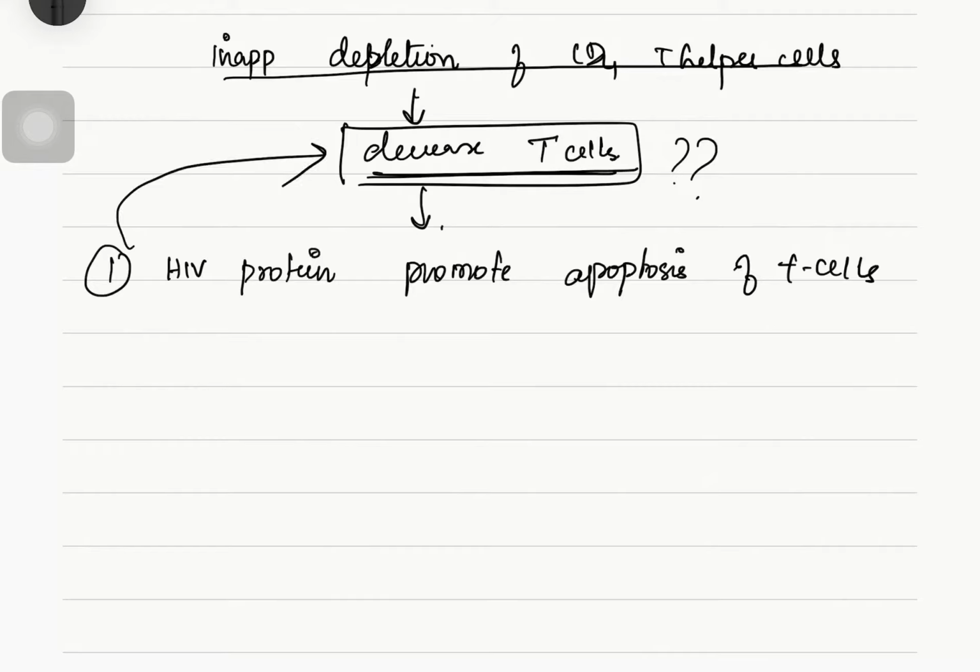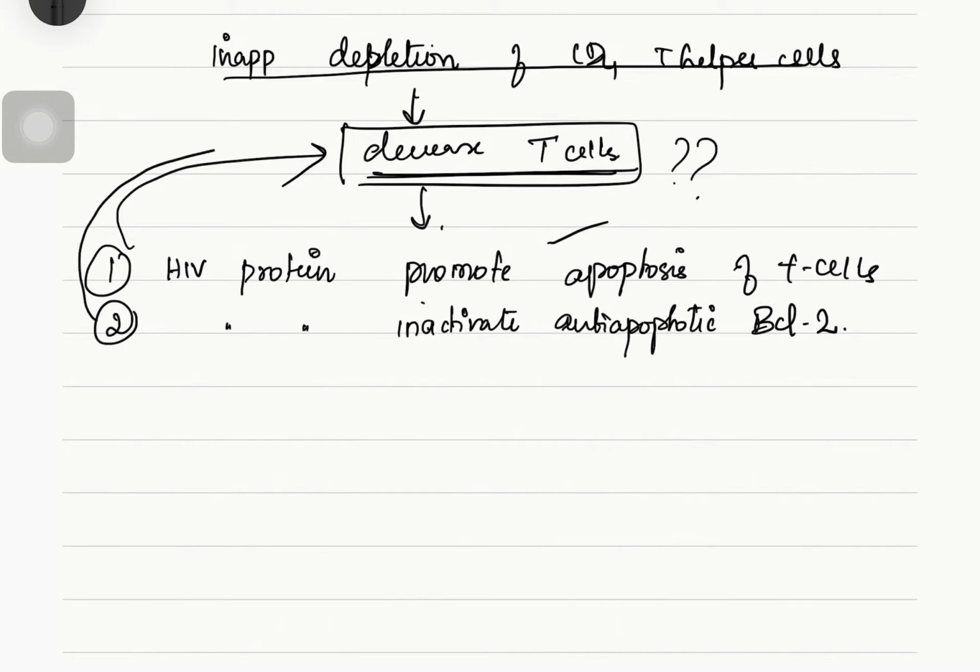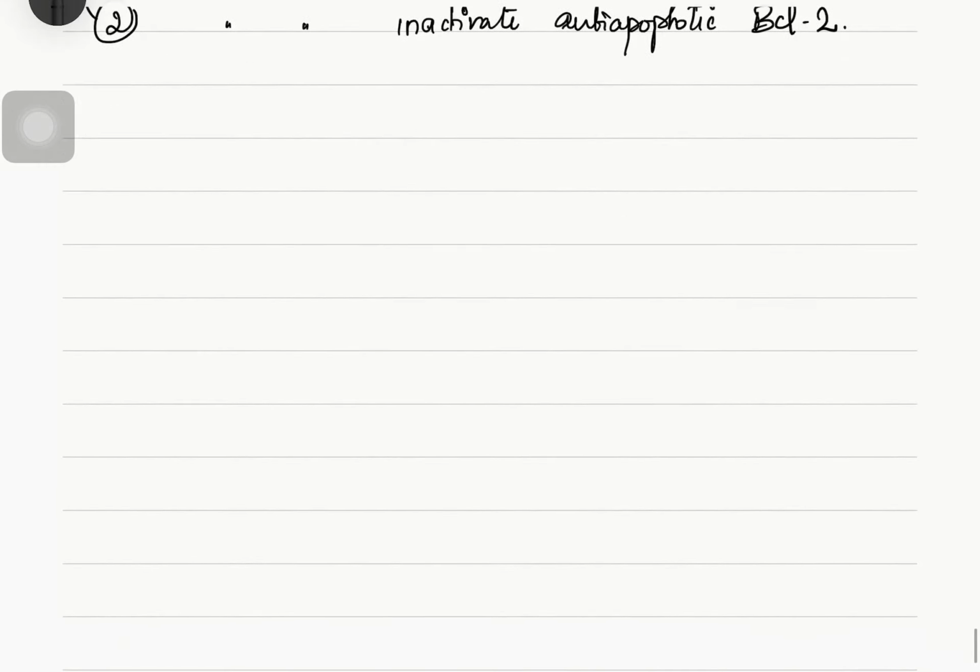First, it can be due to the HIV protein promoting apoptosis of T cells directly, or this HIV protein will inactivate anti-apoptotic BCL2 factors. So both lead to a decrease in T cell count in HIV infections.